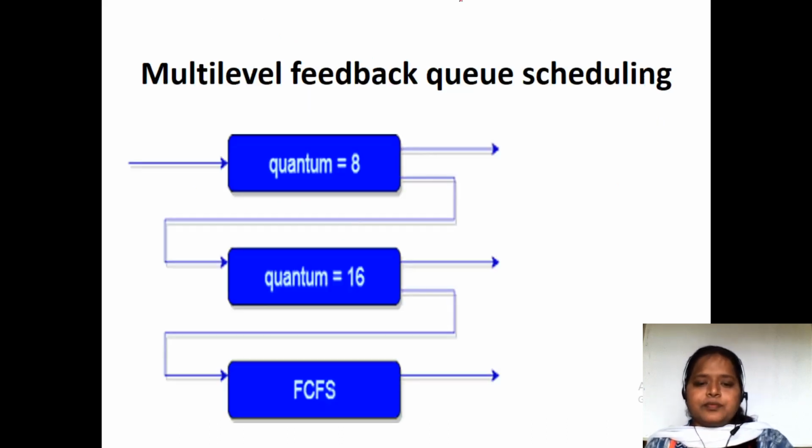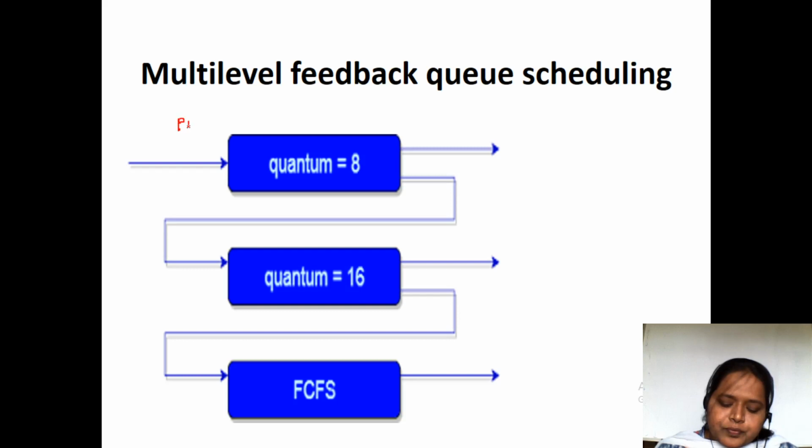Suppose here we have a time quantum. Suppose a process P1 has been admitted. What is its burst time? Suppose its burst time is 20.